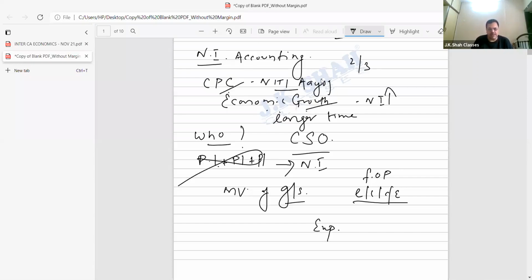So mind you, national income has a triple identity. You can calculate it on the basis of goods and services produced. To produce goods and services, I need factors of production. These factors of production have to be rewarded, so I give the factor income. And I earn income to spend money, that is expenditure.